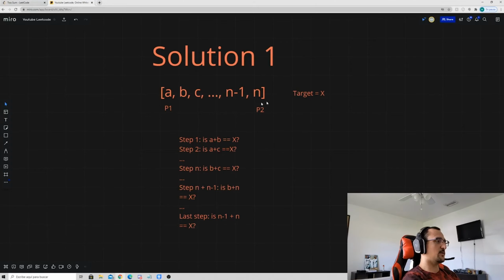So we move over p1, and then we reset p2 to be in front of p1, and then we do the same thing: traverse, check, traverse, check. And we're just going to keep doing that all the way up until p1 gets to the second to last value, because after that p2 would be right next to it, and p1 and p2 cannot point to the same number, because, like I said before, we can't use the same element twice. So once the two for loops are done executing and we still can't find numbers that equal x when we add them up, then we'll just return an empty array, and that'll be the end of it.